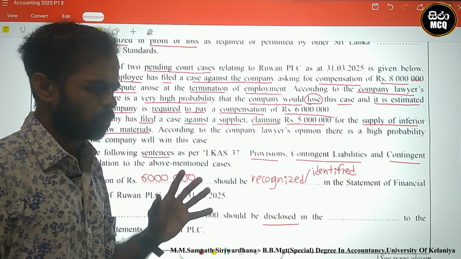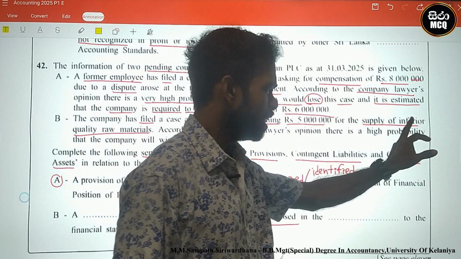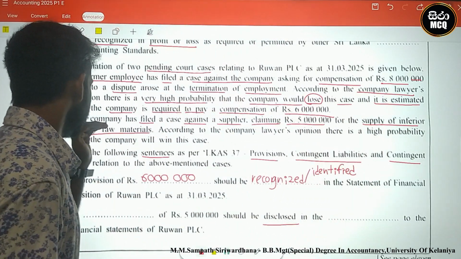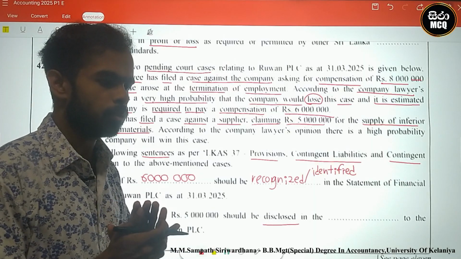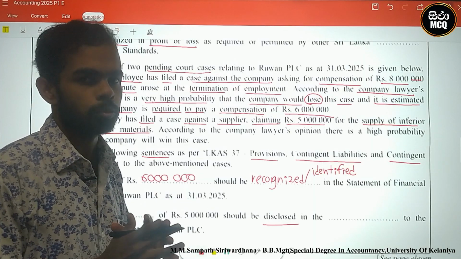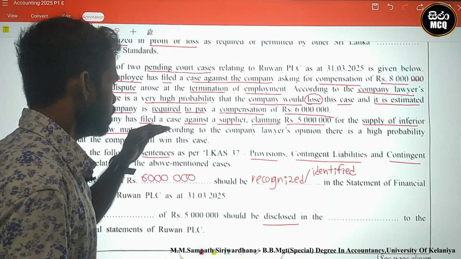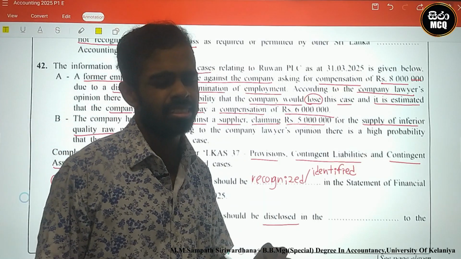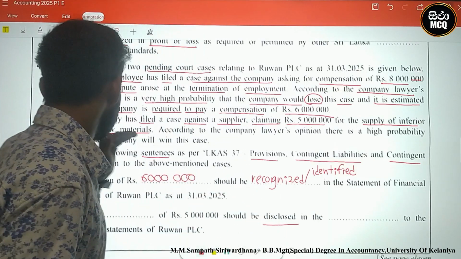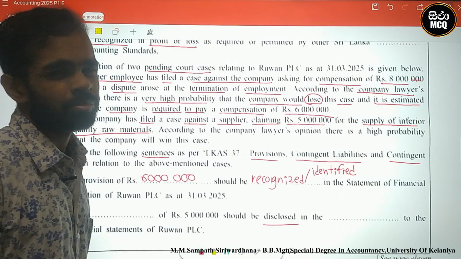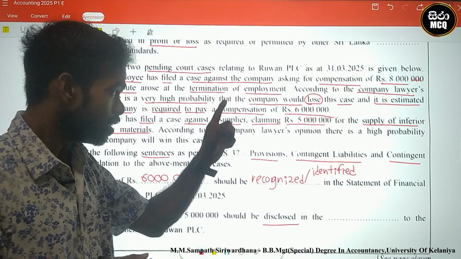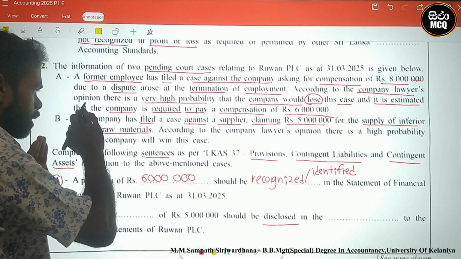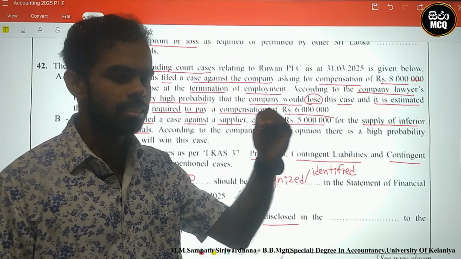Inferior means bad quality raw material. You know, we are producing quality goods. In that time, the supplier supplied bad quality raw materials. Therefore, the company filed a case against the supplier.